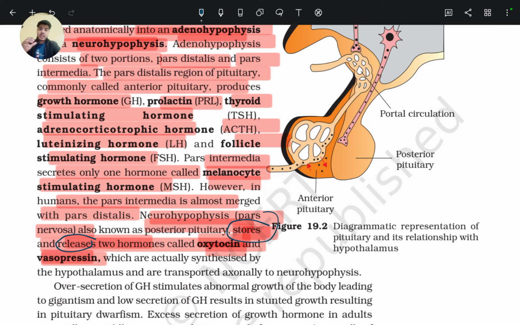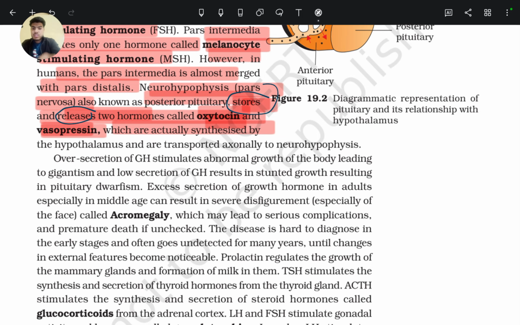So posterior pituitary is under direct control of hypothalamic neurons. These hormones are transported axonally from hypothalamic neurons to the neurohypophysis or pars nervosa or posterior pituitary gland, and here stored and secreted when needed.